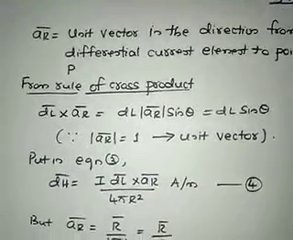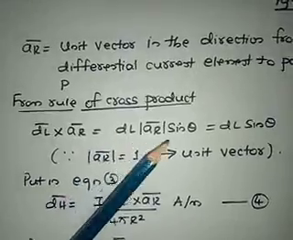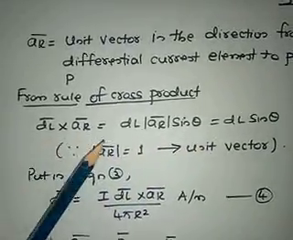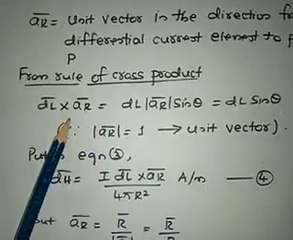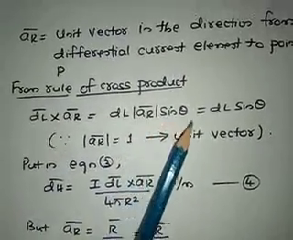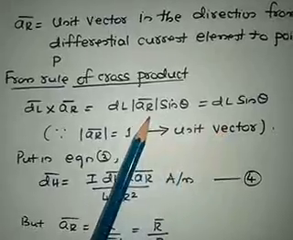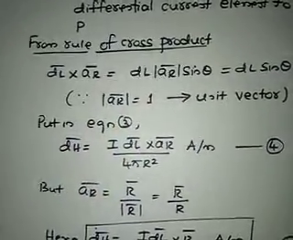From the rule of cross product we know that dL cross a r is equal to dL a r sine theta. If it is a dot product we get dL a r cos theta, and if it is a cross product we get dL a r sine theta. Remember this, we have studied this in our first module. This is equal to dL sine theta because a r is 1, it is a unit vector. So put this in equation 3.